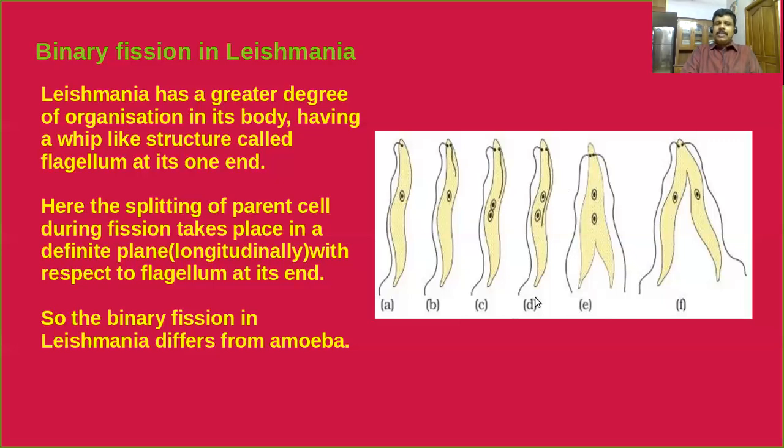Is it clear? So in case of Leishmania, we can see that binary fission occurs in a specific, longitudinal, definite plane itself. But in case of amoeba, we can see that the process of binary fission occurs through any plane. Is it clear? So binary fission in Leishmania differs from amoeba. Is it clear for you?